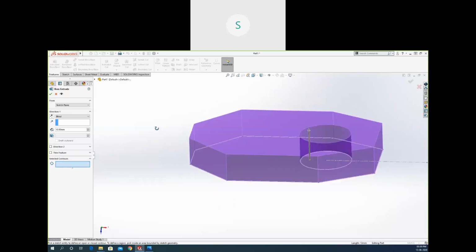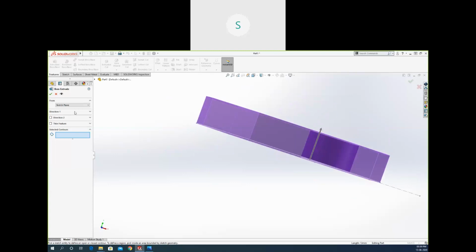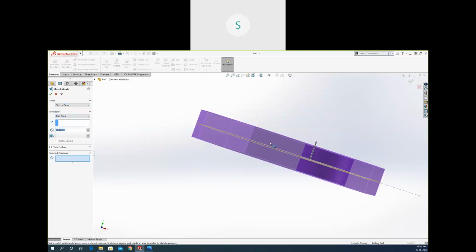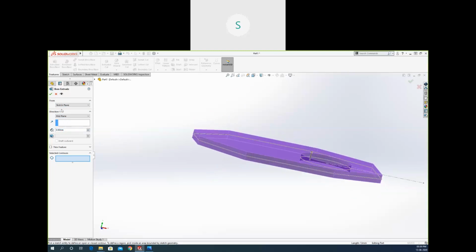It will select the whole object like that. So there is the option direction one. It is going upside only. If you go to the direction one options, if you go to the mid plane, it will be applied to both sides. So the gap will be defined, like I want that gap to be 3. So define that gap, click OK, and there is the object.